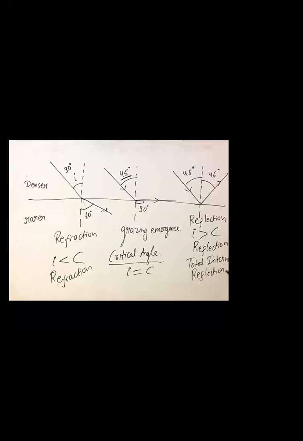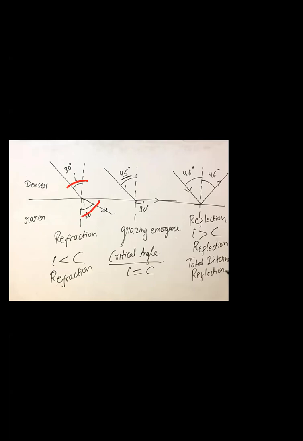Whenever light moves from denser medium to rarer medium, it moves away from the normal. So this is the normal. It will move away from the normal. Yes or no? So if this is, say, 30 degrees, this will be 60 degrees.